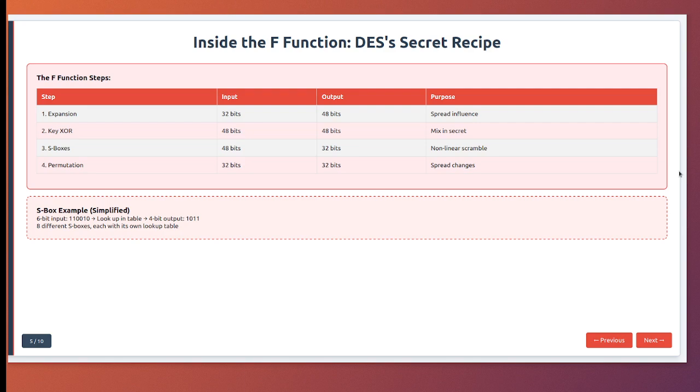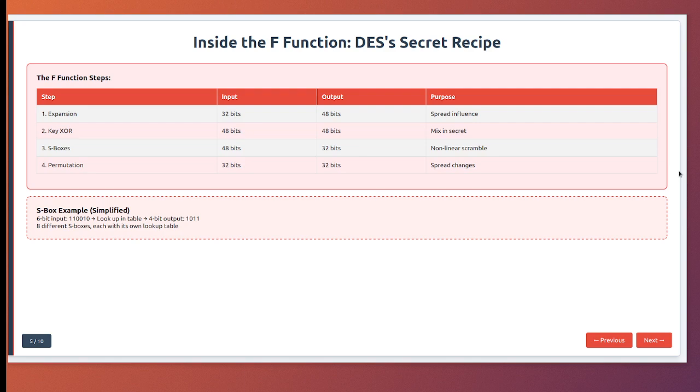First, expansion. DES takes your 32 bits and expands them to 48 bits by duplicating certain bits. Why? This allows the 48-bit round key to be mixed in. It's like stretching pizza dough. You're spreading the influence of each bit wider.